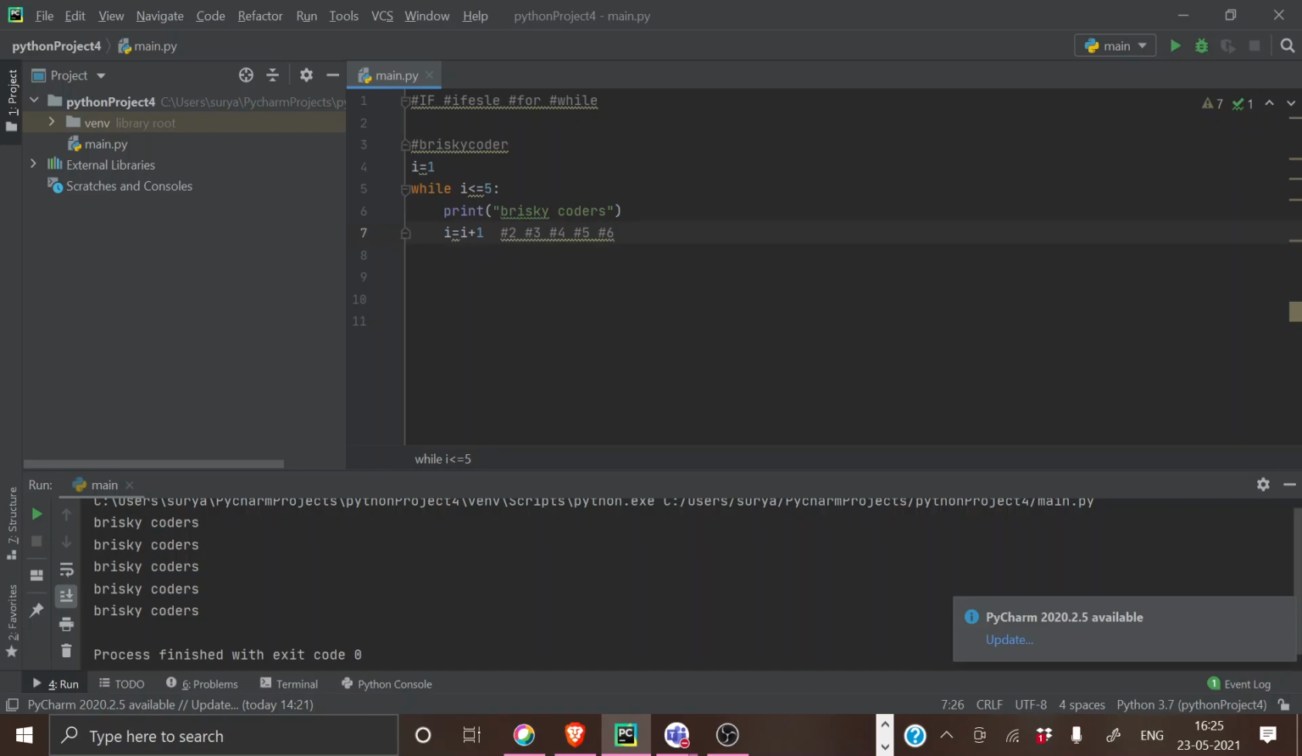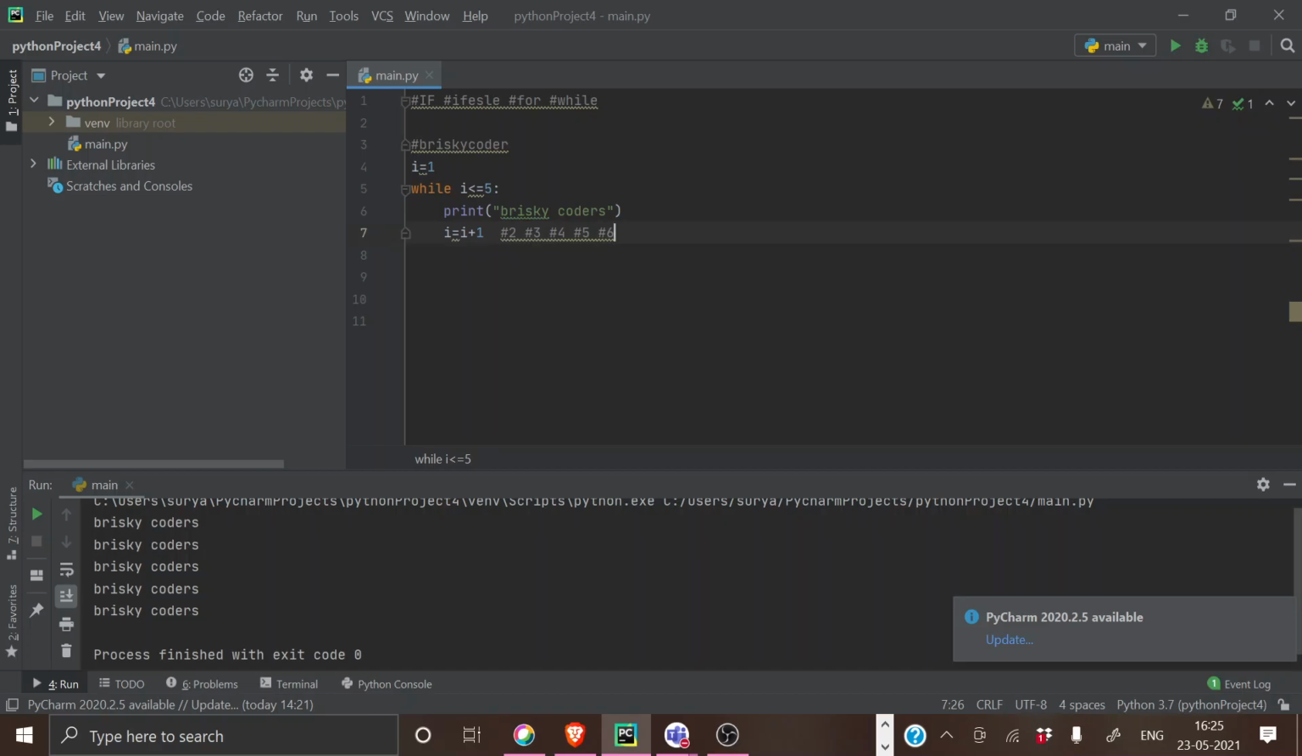When the value comes to 6, you will not be able to proceed with this particular condition, I is lesser than or equal to 5. So what will happen, it will obviously come out of the loop, right? You got it?